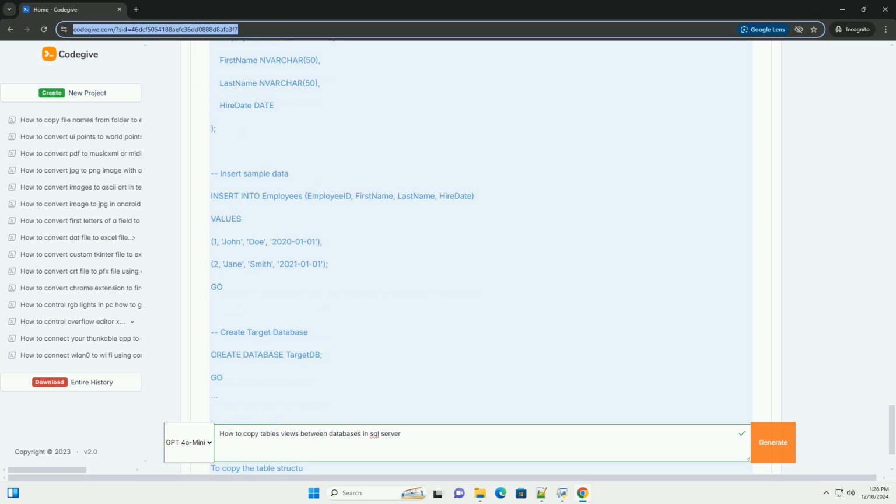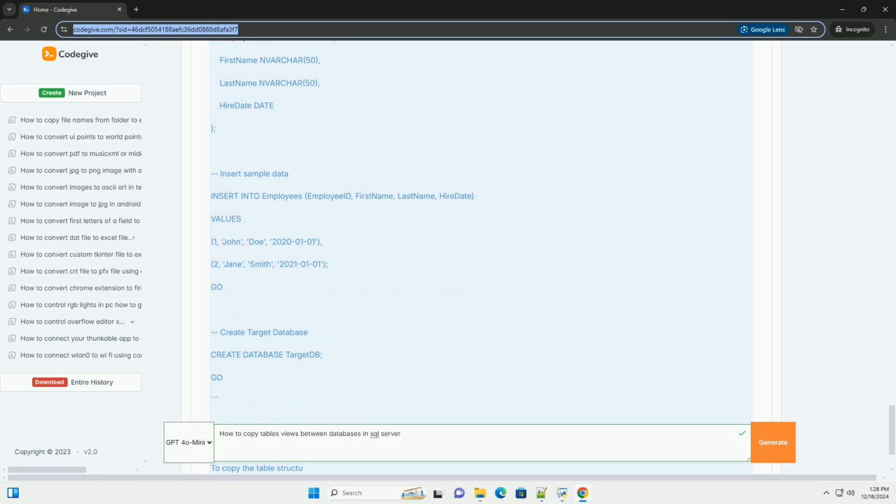3. Foreign keys and relationships. If your table has foreign key constraints, you may need to handle them accordingly, either by copying related tables first or by temporarily disabling constraints. 4. Permissions. Make sure you have the necessary permissions on both databases to create tables/views and insert data. 5. Automation. If you need to copy tables or views regularly, consider creating a stored procedure or a SQL Agent job to automate the process.